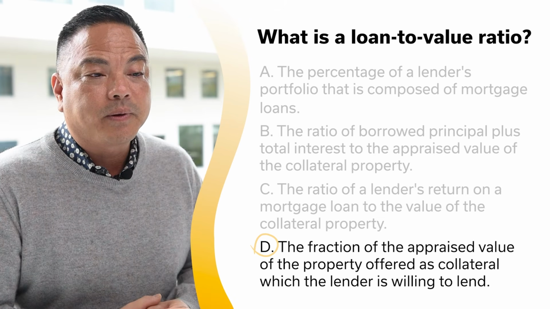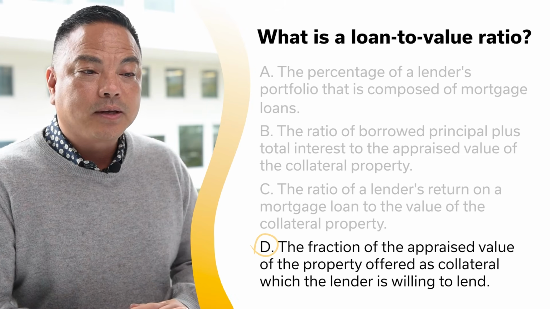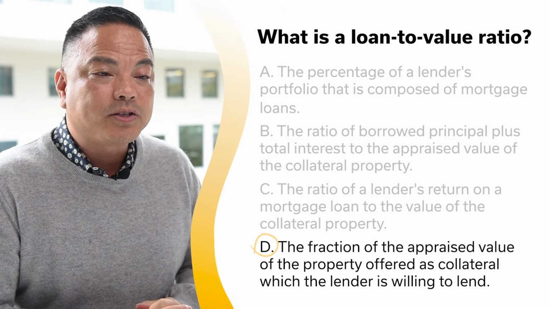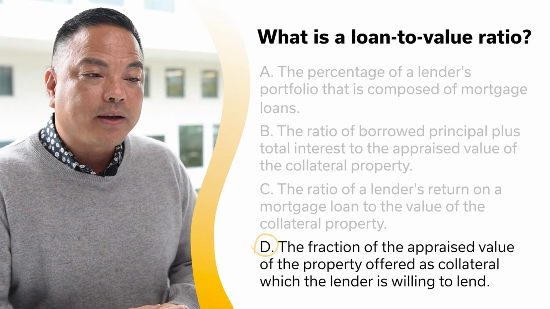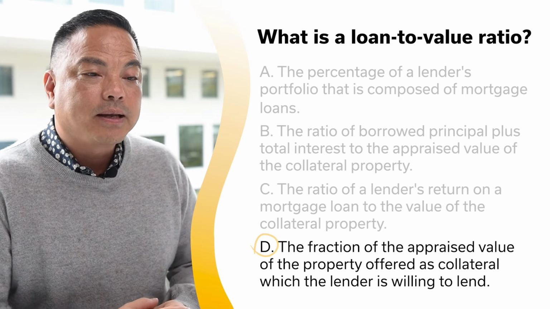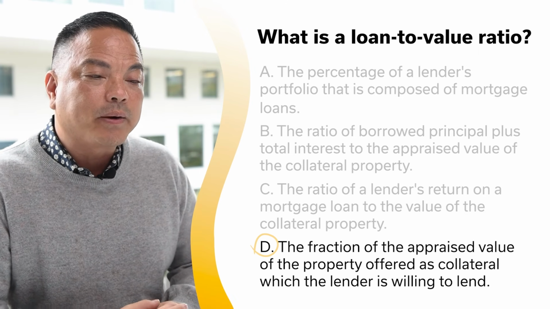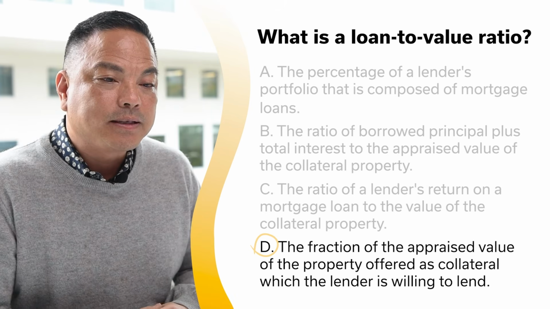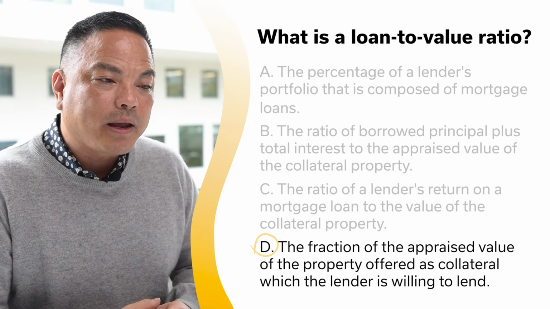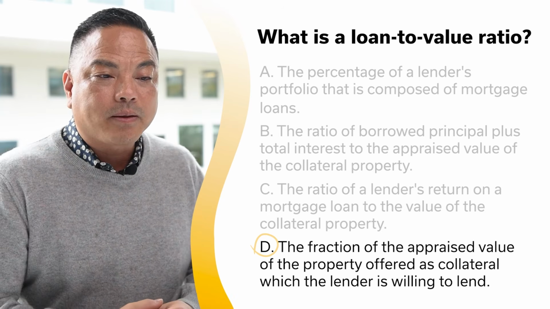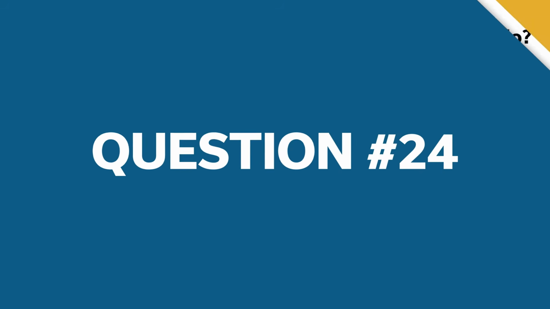The relationship of the loan amount to the property value expressed as a percentage is called the loan-to-value ratio, or LTV. If the lender's loan-to-value ratio is 80%, the lender will lend only $80,000 on the home appraised at $100,000. The difference between what the lender will lend and what the borrower must pay for the property is the amount the borrower must provide in cash as a down payment.